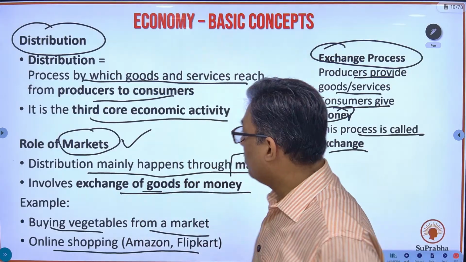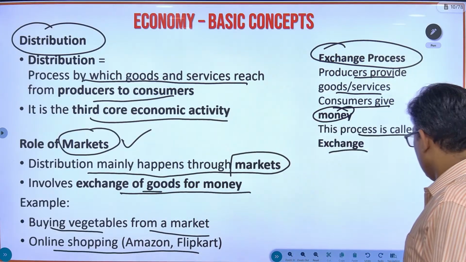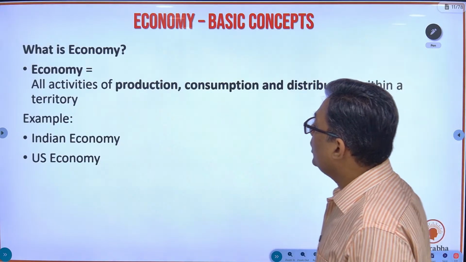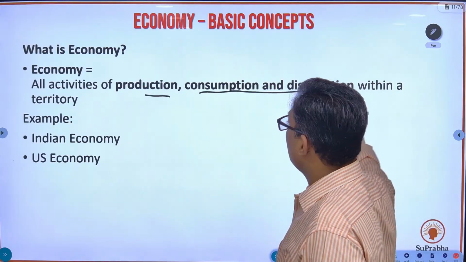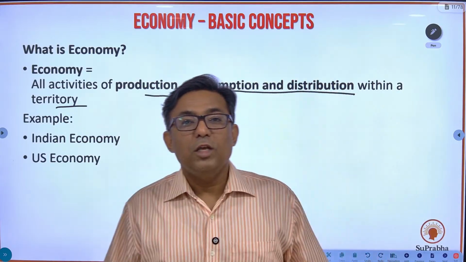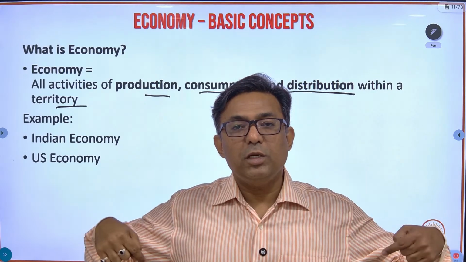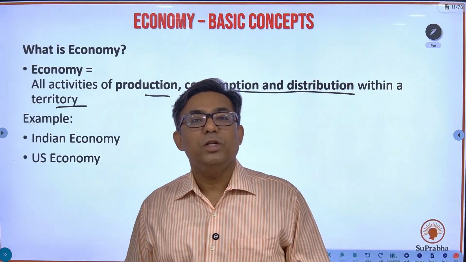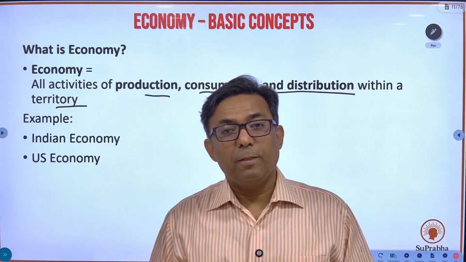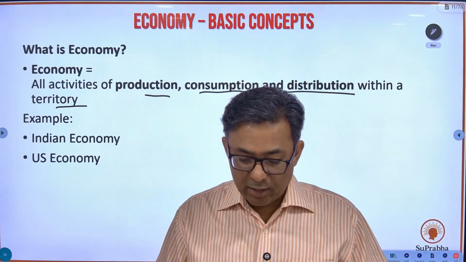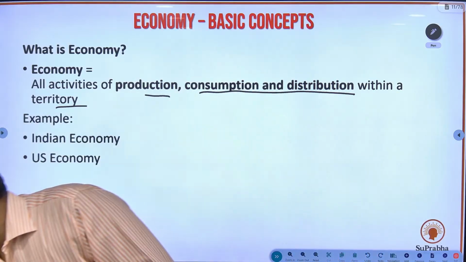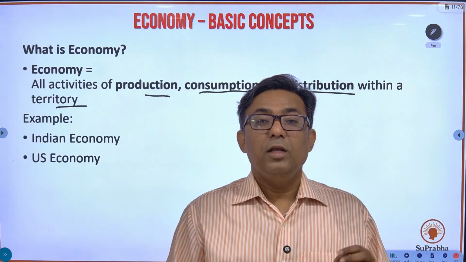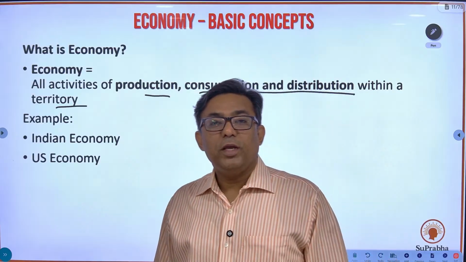Fine. So these are the three aspects of economy: production, consumption, and distribution. So what is economy? All activities of production, consumption, and distribution within a territory is economy. So when we say economy of India, we will be studying production, consumption, and distribution within the territory of India. That is economy of India. What is economy of Maharashtra? Whatever production, consumption, and distribution happens within the territory of Maharashtra, that is known as Maharashtra's economy.